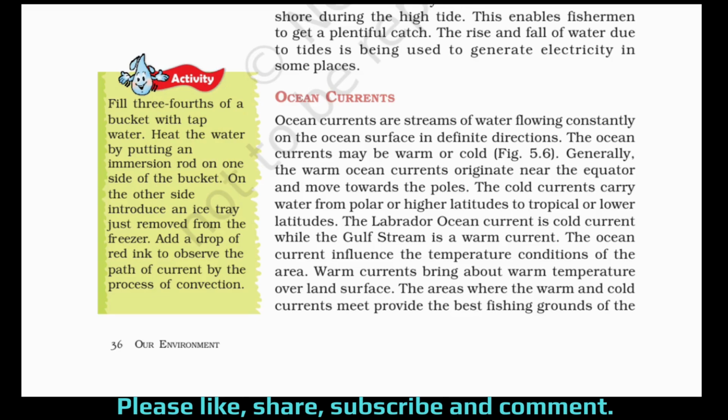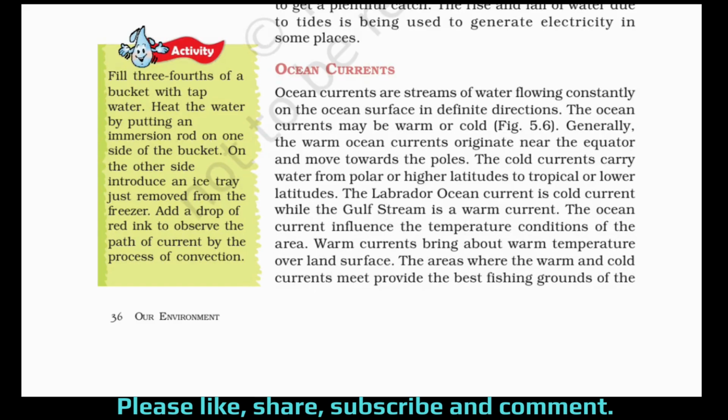The Labrador ocean current is a cold current. So this is the example of the cold current, the Labrador ocean current, and the example of the warm current is Gulf Stream. So you have to learn both these examples. They can ask you in school to give an example of a cold current or a warm current, or ask Labrador ocean current is which type of current. Then you have to write it's a cold current.